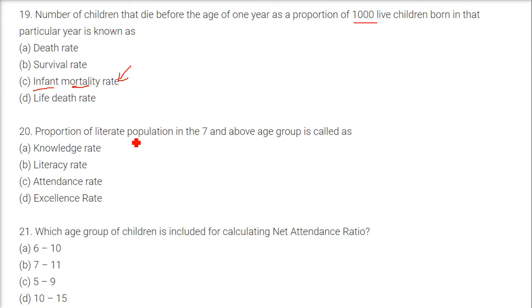Proportion of literate population, that is anyone who is 7 plus and is able to read or write, is called literacy rate. Which age group of children is included in calculating the net attendance ratio? It is 6 to 10.